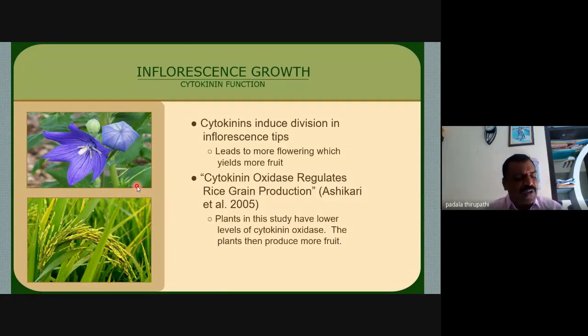My dear friends, here the phytohormone content is very, very small, in micrograms. Yet this very small amount of phytohormone induces abundant flowering, fruiting, and seed content. In this rice grain study, the lower amount of cytokinin oxidase increased the crop production, as shown by the scientists Ashikari et al. in 2005.